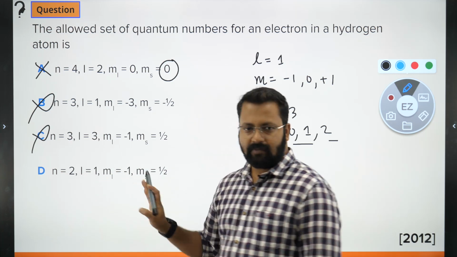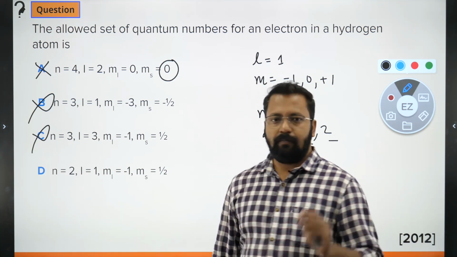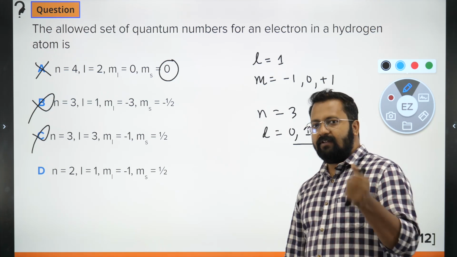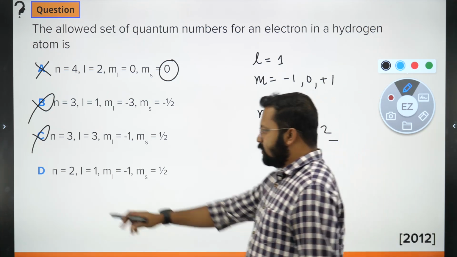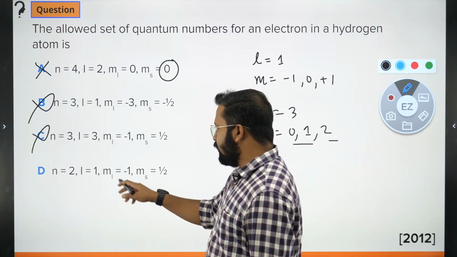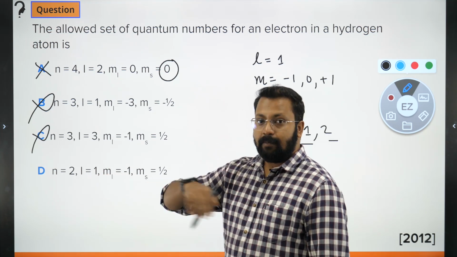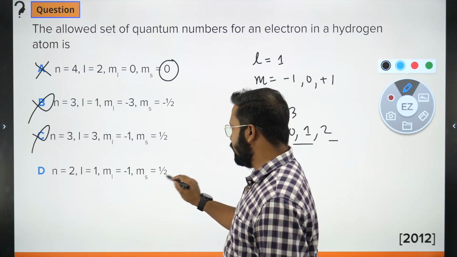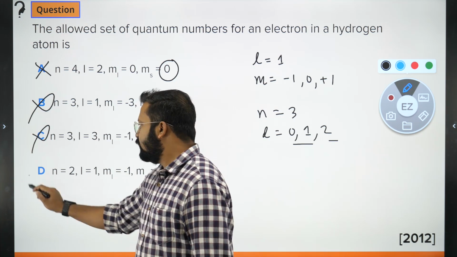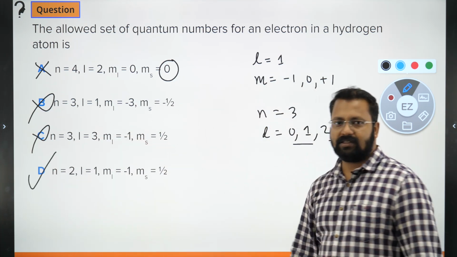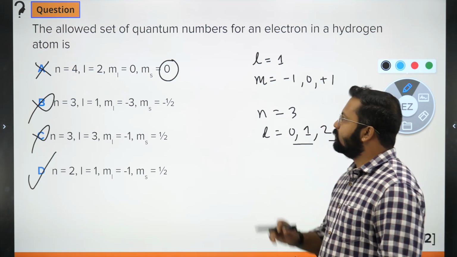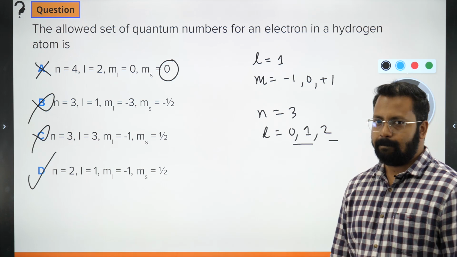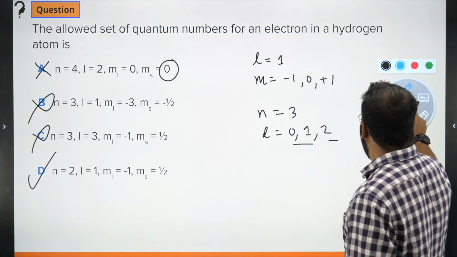n equals 2, l equals 1. The number of l values that can be taken is 2. One value will be 0, the other value will be 1. So 2, 1, ml. If l is 1, magnetic quantum number can take the values from -1 to +1. So -1, s is half. This is right. This is absolutely correct. Clear? So for the allowed set of quantum numbers, the right answer should be D. Perfect. Let's move ahead.